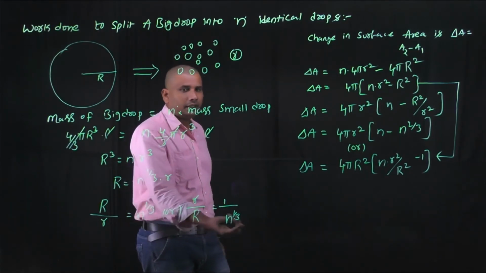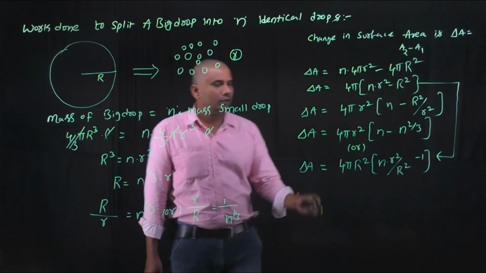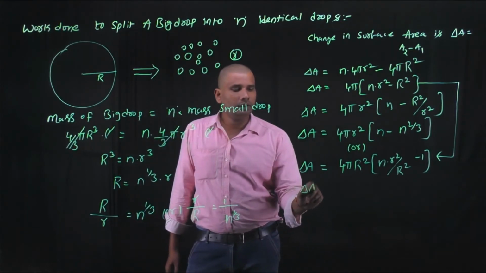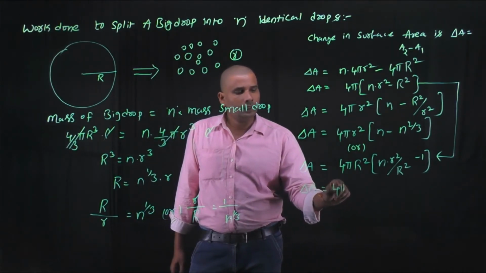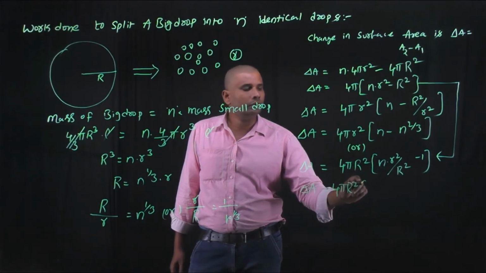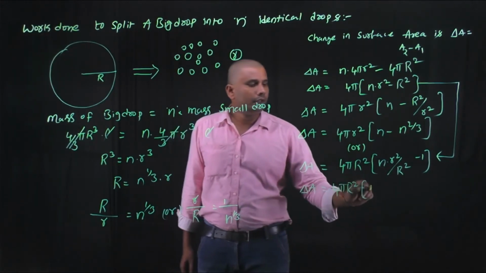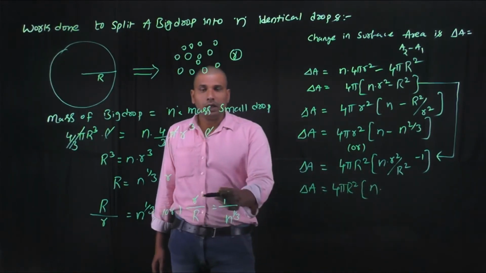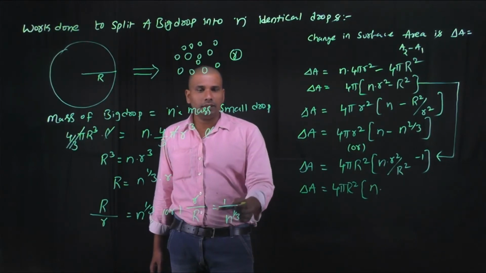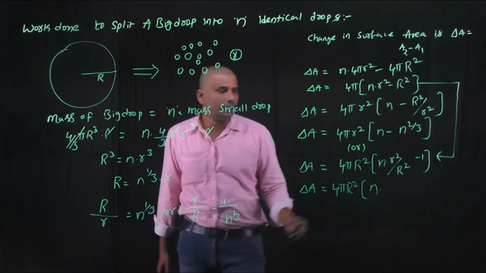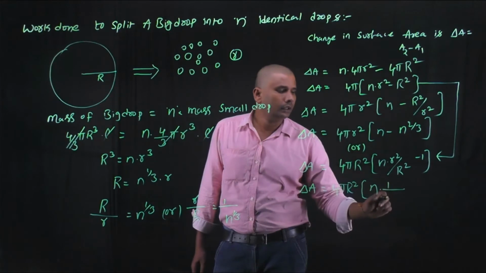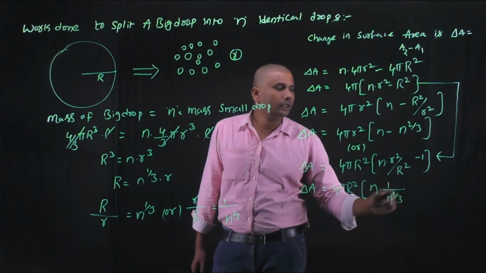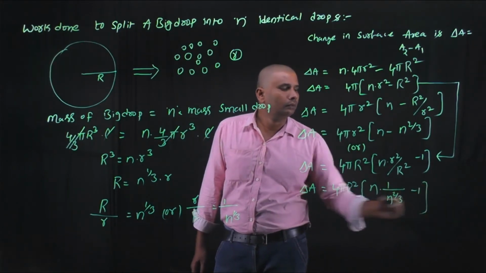By squaring this equation on both sides, we got that delta A is equal to 4 pi r square into n into small r square by capital R square, which is nothing but 1 by n power 2 by 3, minus 1.